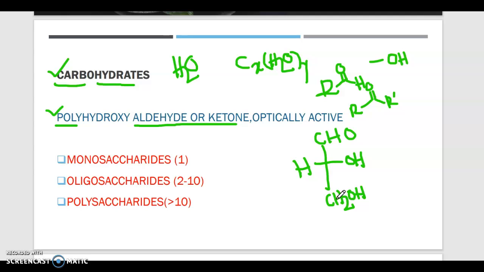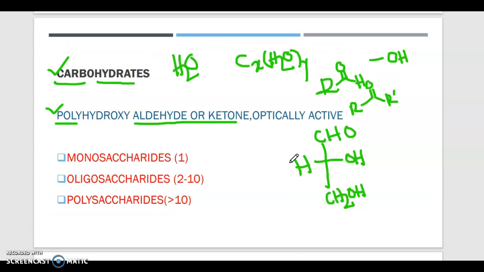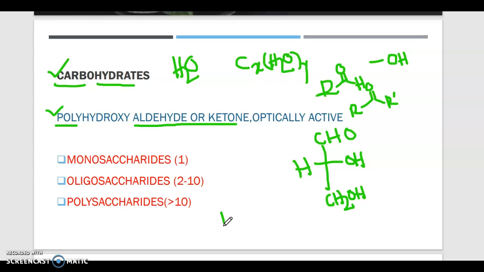It is basically the Fischer projection of glyceraldehyde. It is basically the Fischer projection of D-glyceraldehyde. And if I ask you whether it will be a carbohydrate, what will be your answer? It should be yes. Why?